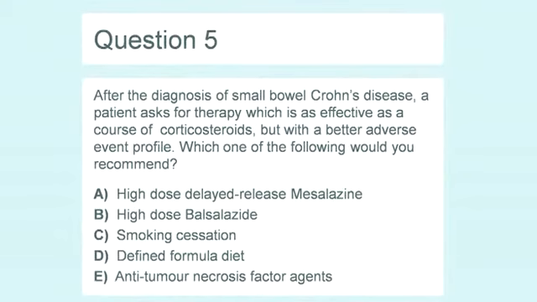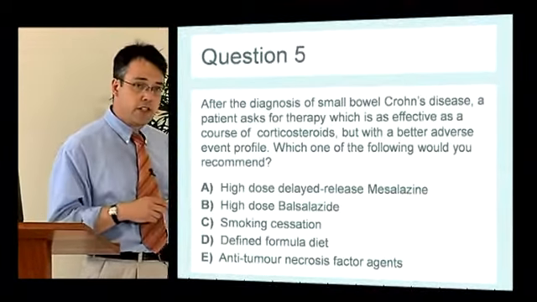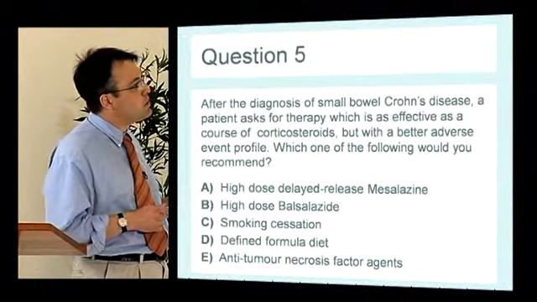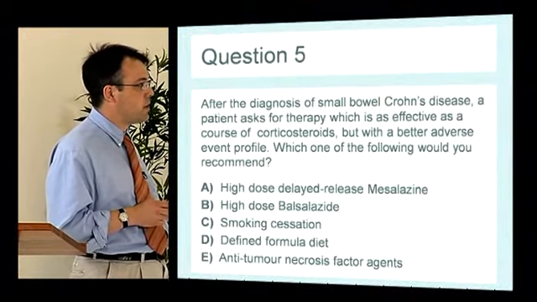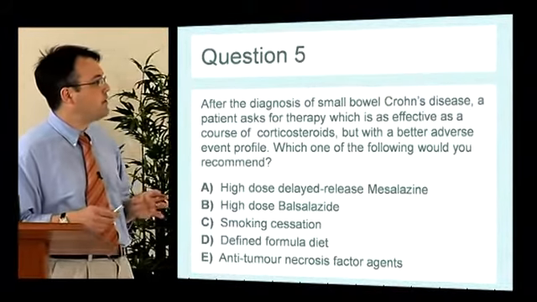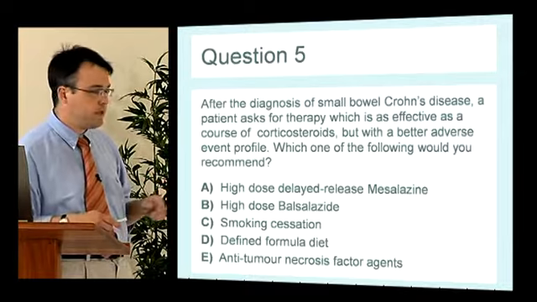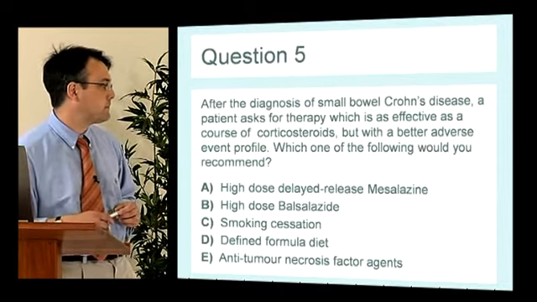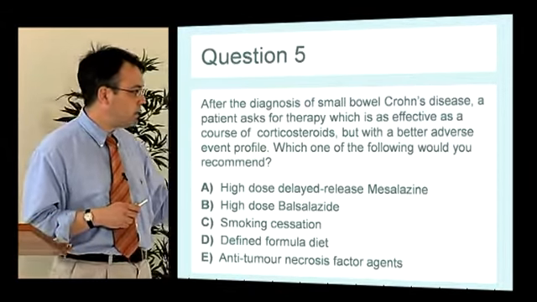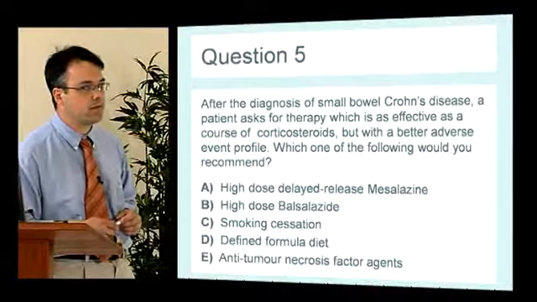So, after the diagnosis of small bowel Crohn's, a patient asks you for a therapy which is as effective as a course of steroids, but with a better adverse event profile. Which of these would you recommend? If you read through, you'll see that these are all potential therapies. Which is the one which is as effective as steroids, but not as bad for you?